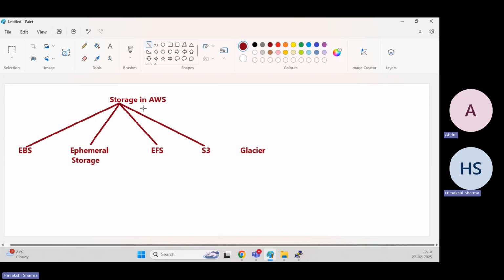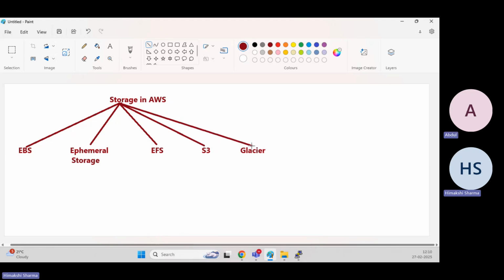In those scenarios, what do I need? I need a storage solution where I can keep the data, but it should be cheaper. If I want to see it, it may take some time to provide that data, but it should be cheaper in cost. That's the sort of solution Glacier provides to us.